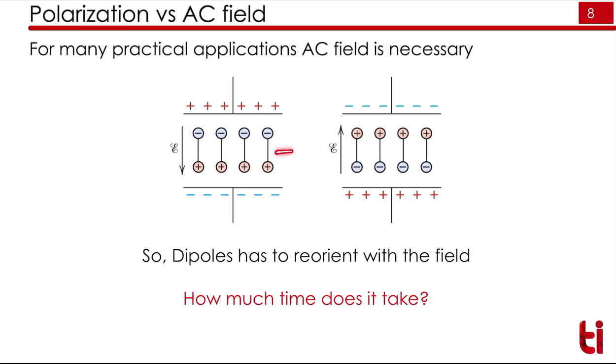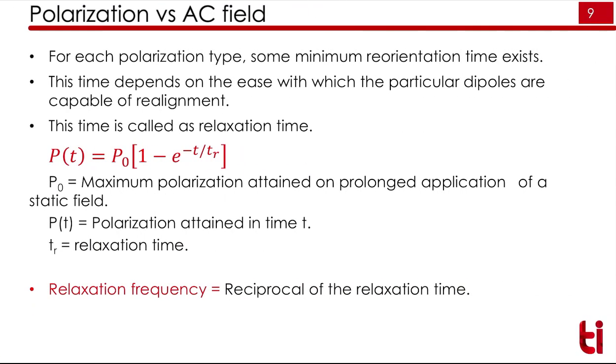That is shown here, and how much time it will take for this one, that we will find out now. Time we can find out using this formula, P(t) = P0 (1 − exp(−t/τR)). Here P0 is the maximum polarization that can be attained by a system. TR is the relaxation time and t is the applied time.